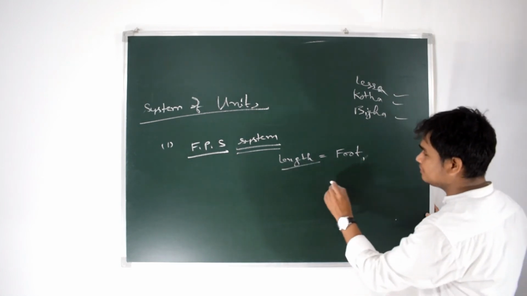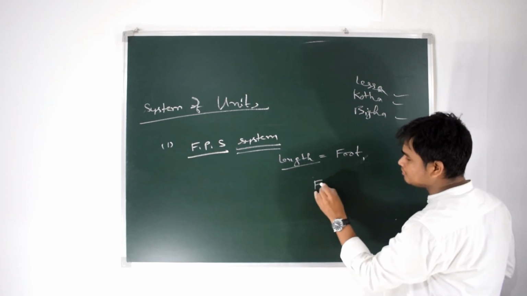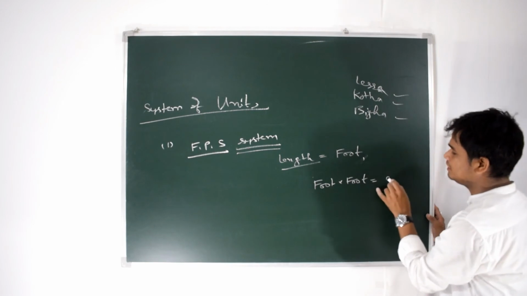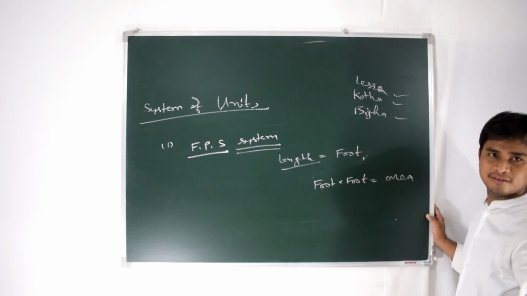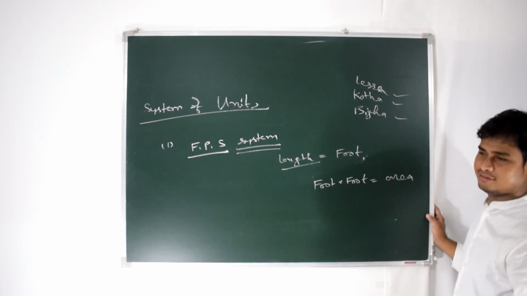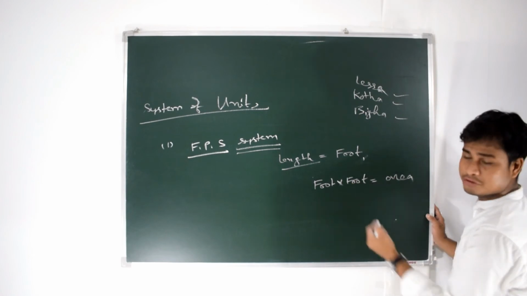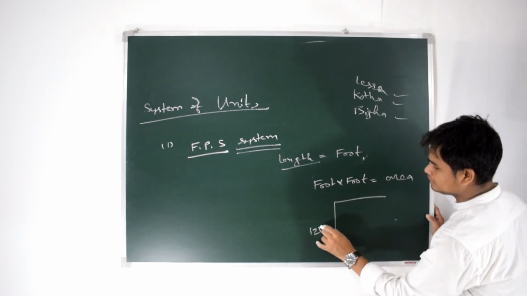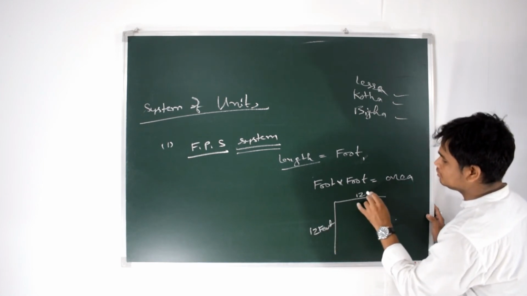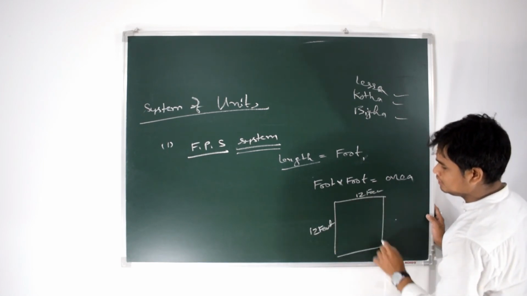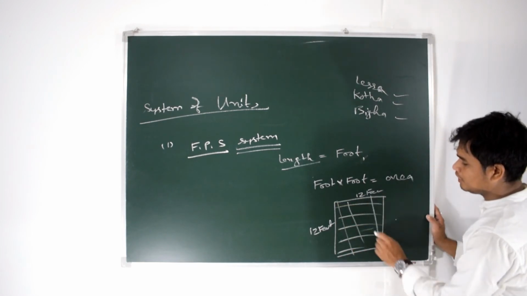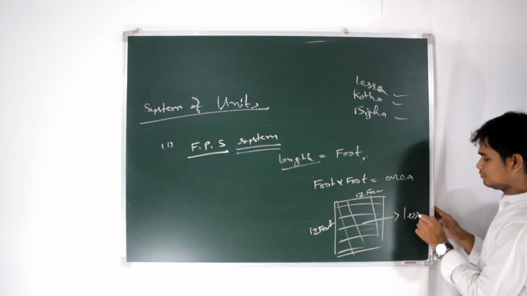So foot into foot, foot square, is the unit of area. If this is 12 feet and this is also 12 feet, this occupied land is worth 1 lesser.